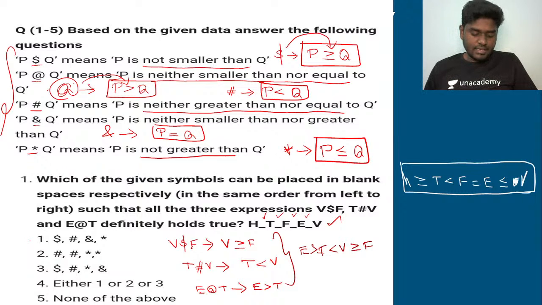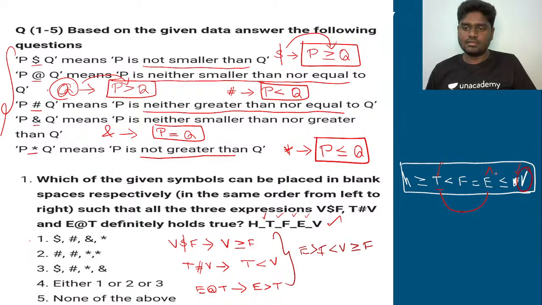So now if you see here, T lesser than V they said, and if T is here, V is here, absolutely you see T is lesser than V, definitely holds true, right? And then the next thing is what? E greater than T. So E is here, T is here, absolutely you see E is again greater than T, holds true. And then the third one, see, V greater than or equal to F.